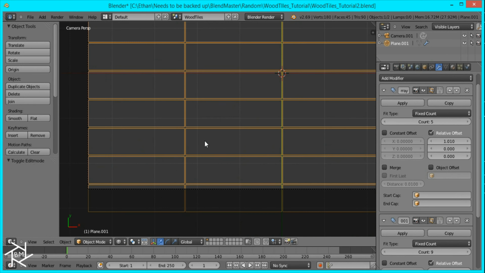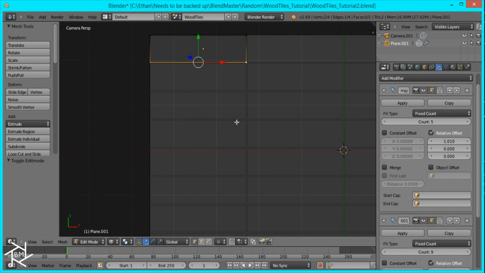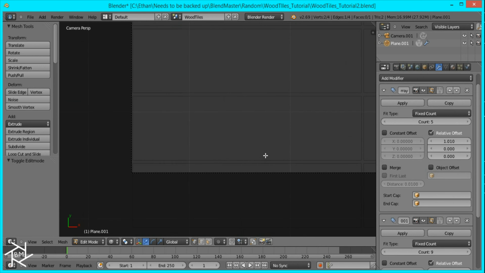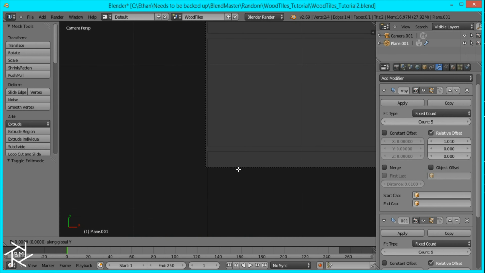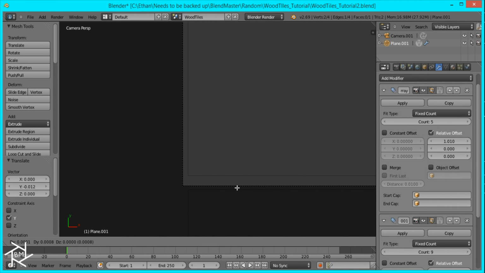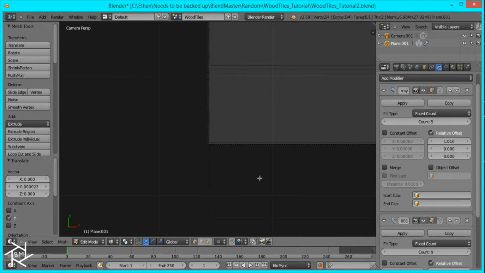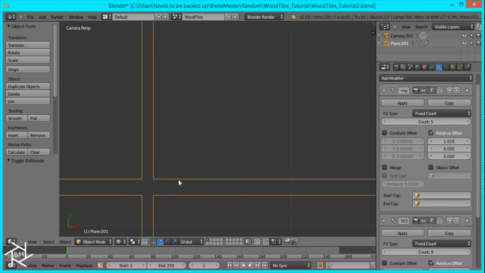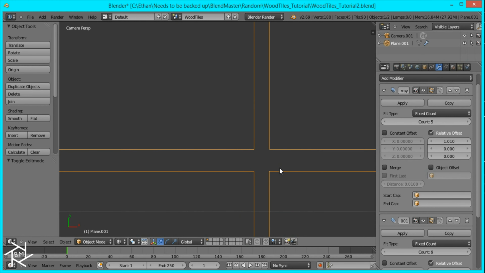Okay, and then what we want to do is select these bottom 2 vertices and do the same thing so that we get this plane in the middle. So just move it on the y-axis, and if you hold down shift it'll slow down the movement. Okay, so let's position it right about there, and I think that looks pretty good, but our distance here looks a little distorted. I think that's fine.